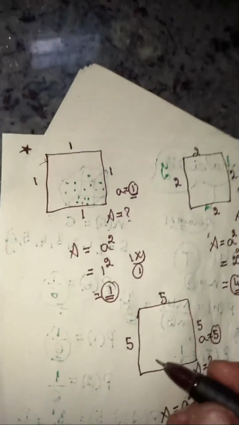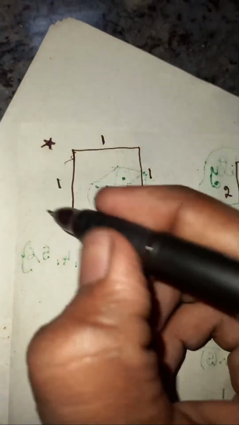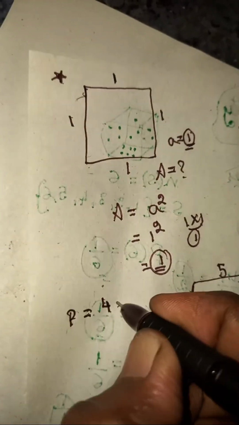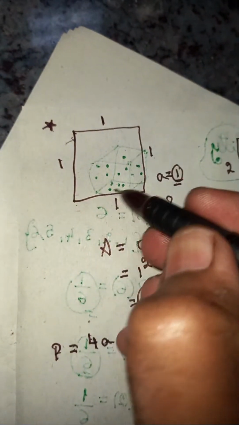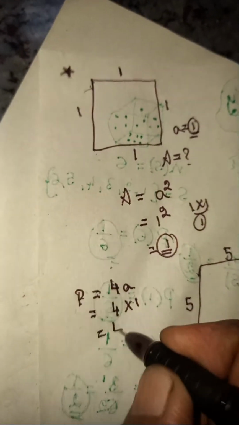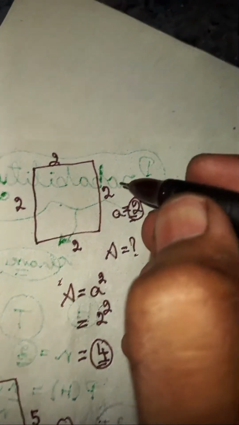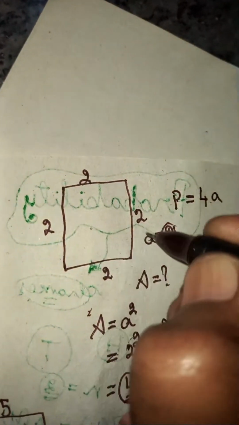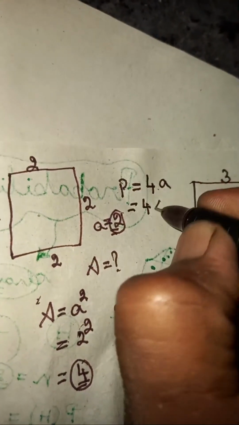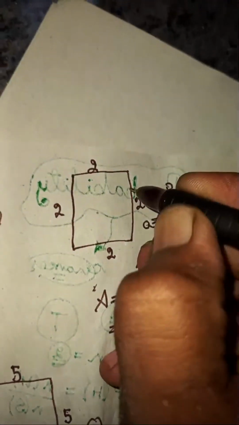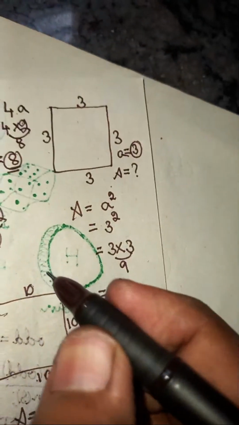Now let's find the perimeter. Here all sides are 1 unit, so perimeter equals 4 times the side length. Here 4 times 1 is equal to 4. 4 units is the perimeter. Let's find the perimeter here. Here also perimeter equals 4 times the side length, that is 4 times 2. 4 times 2 is 8. So the perimeter of this square is 8 units.